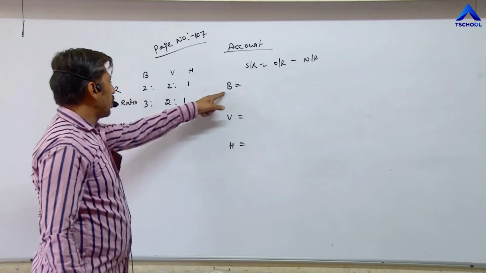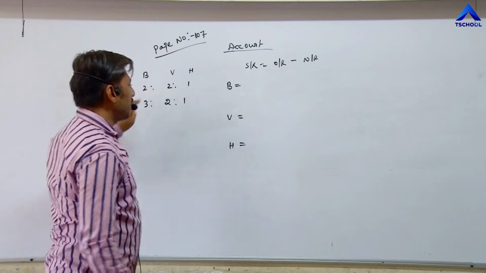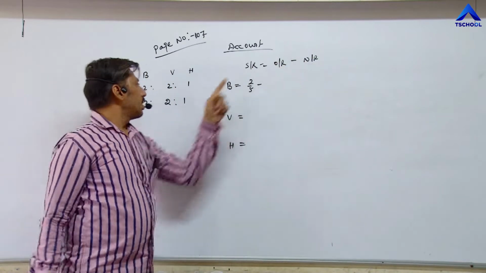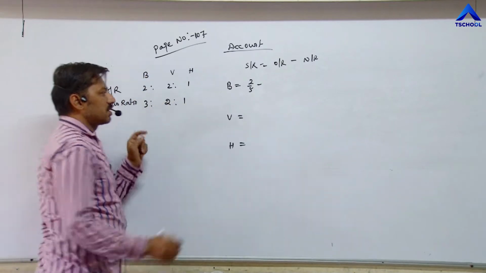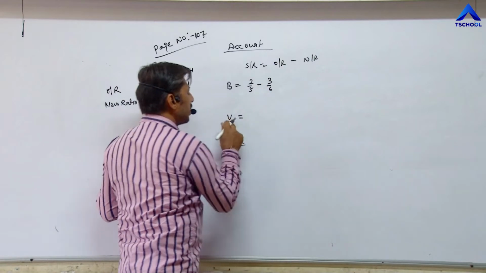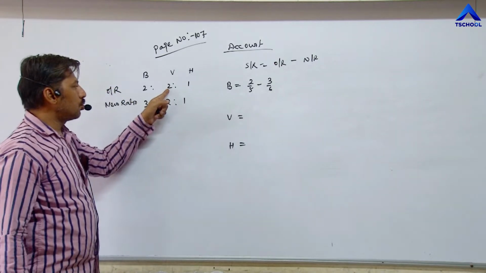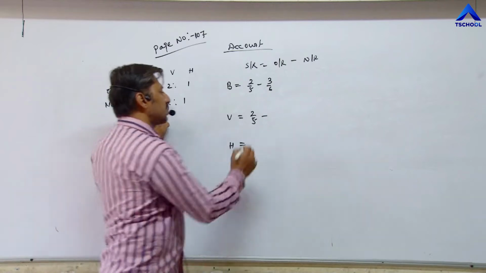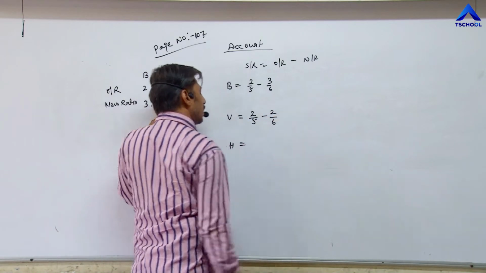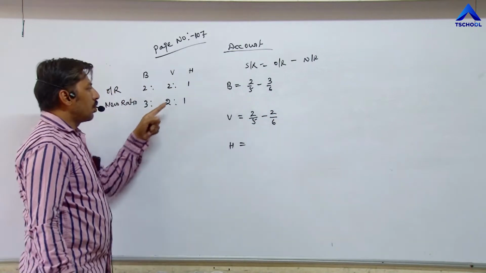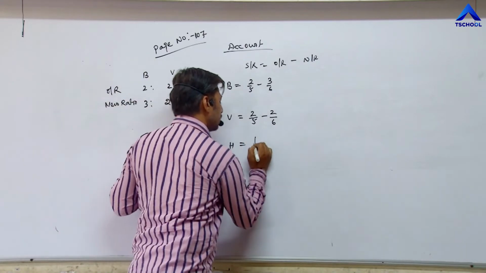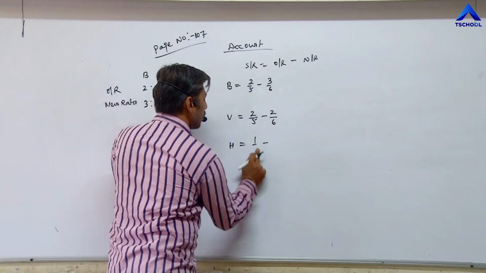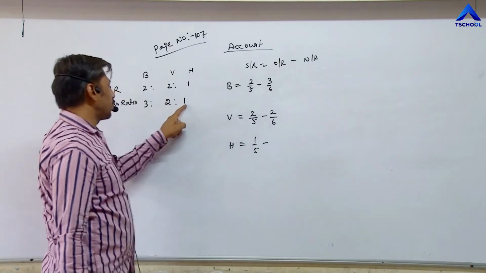Now for B, old ratio is 2 upon 5, minus new ratio, and new ratio for B is 3 upon 6. Similarly, in case of V, old ratio is 2 upon 5, minus new ratio 2 upon 6. And in case of H, old ratio was 1 by 6, minus new ratio, which is 1 by 5. Old ratio was 1 by 5 and new ratio is 1 by 6.